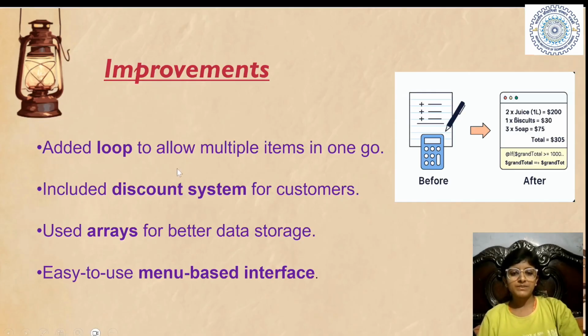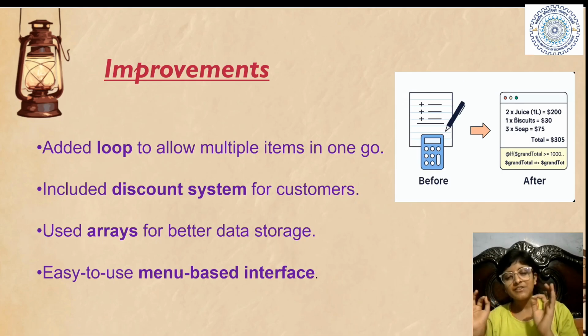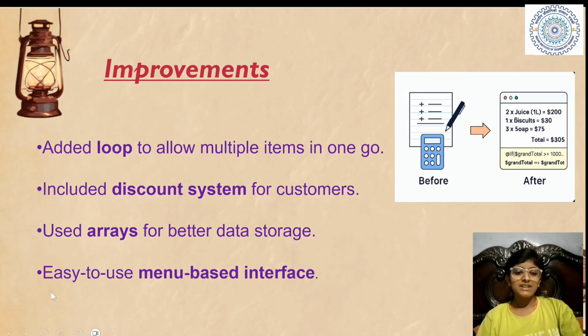We have loops that allow multiple items in one go, which I found very good. We don't have to enter the choice again and again to add to the cart, right? We have included a discount system for customers. We have used arrays for better data storage. You must have noticed, if we had been using different variables for it, it would be very confusing for us to manage, right?